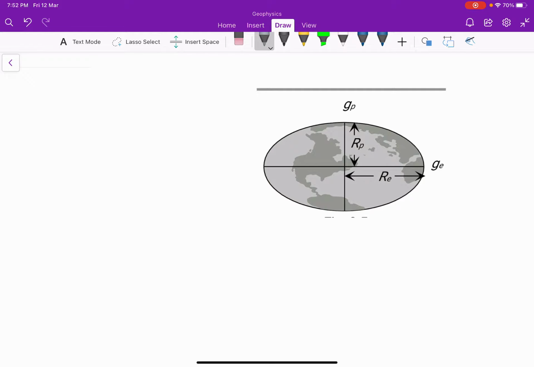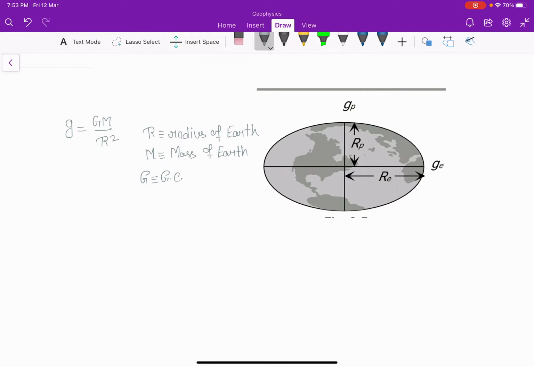So basically in last video, we saw gravitational force, how we calculate the value of G by the equation g is equals to Gm over R square, where R is the radius of Earth, m is the mass of the Earth, and G is the gravitational constant.